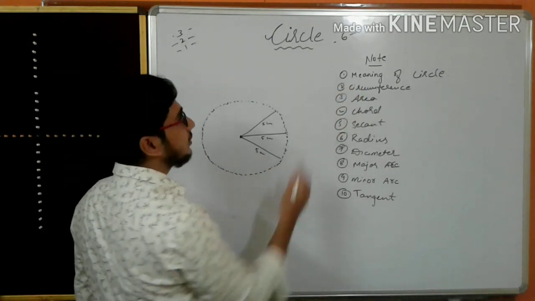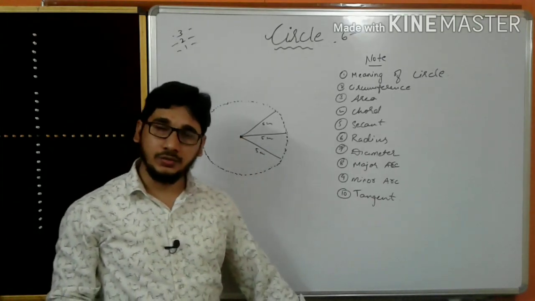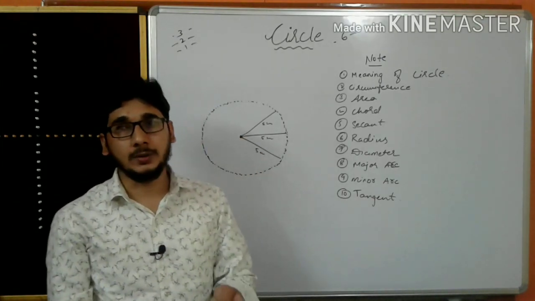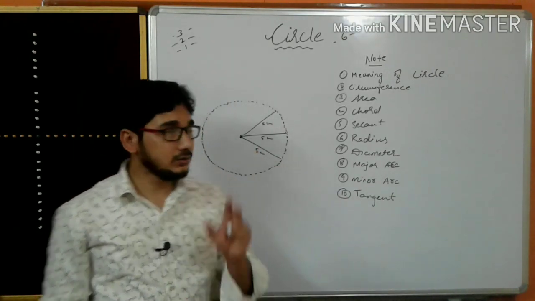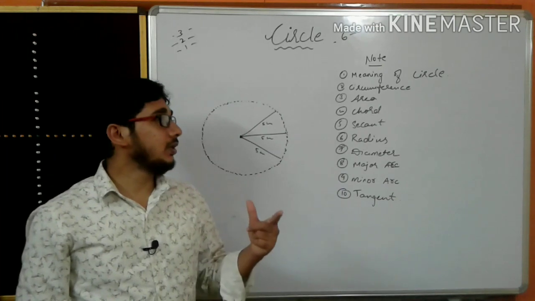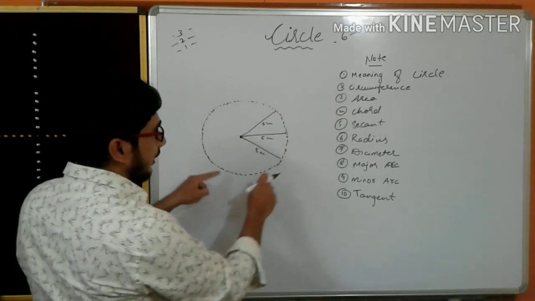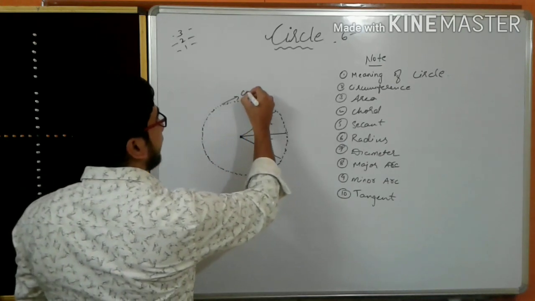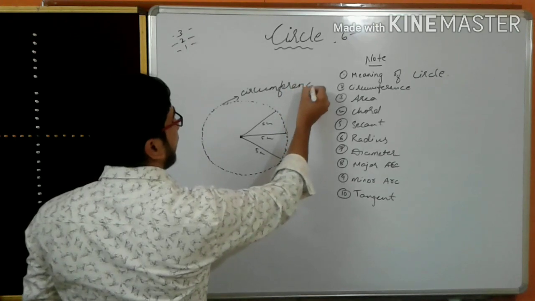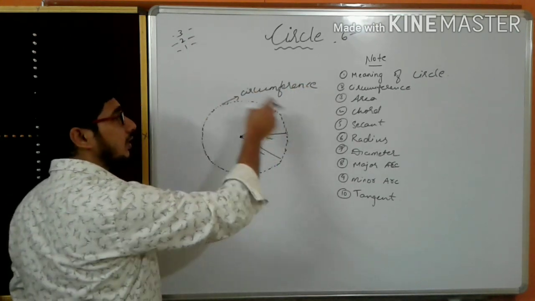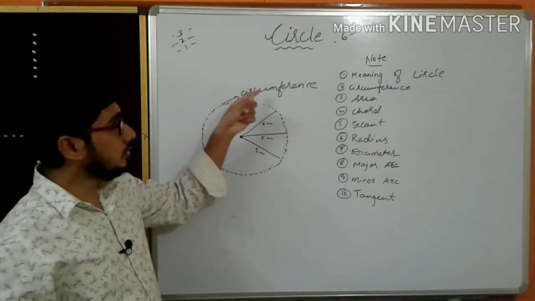So what is the circumference of the circle? The outer boundary of any figure is its perimeter, and for a circle the perimeter is nothing but the circumference. So the complete outer boundary of a circle is known as the circumference. The perimeter of a circle is also the circumference only.